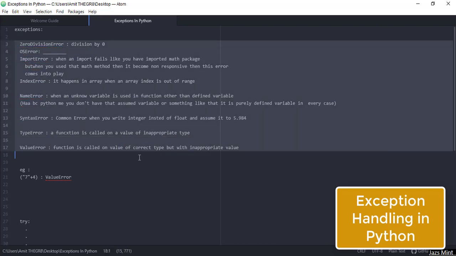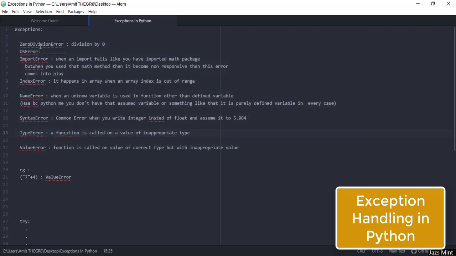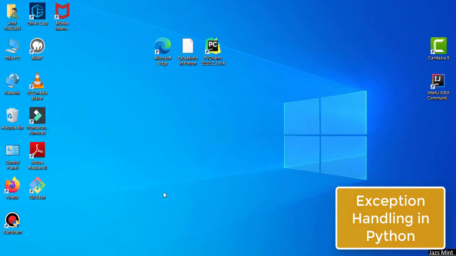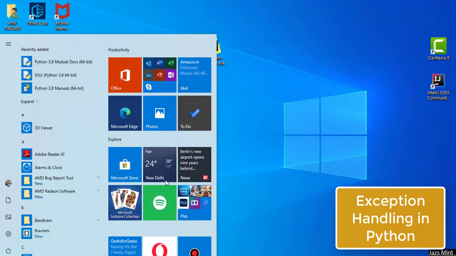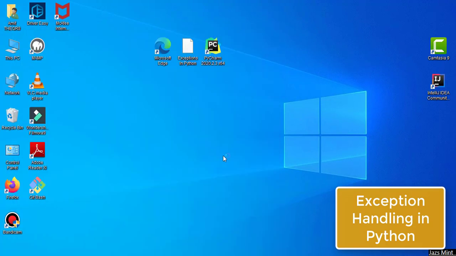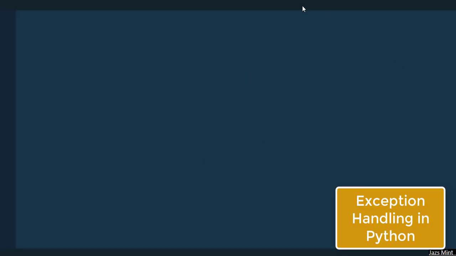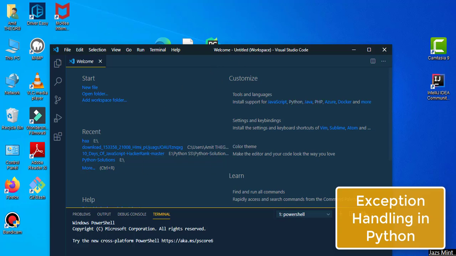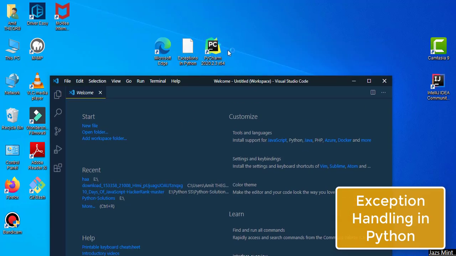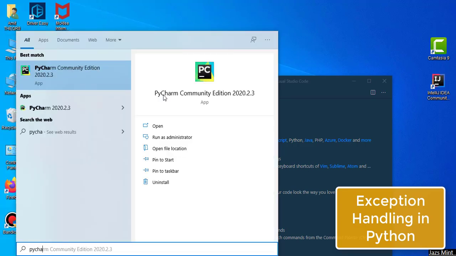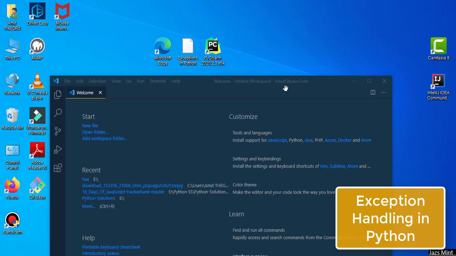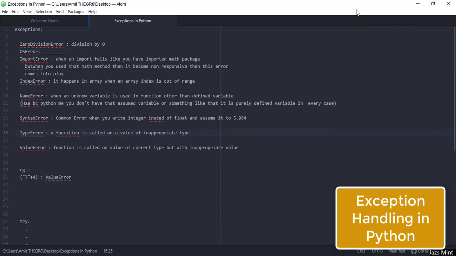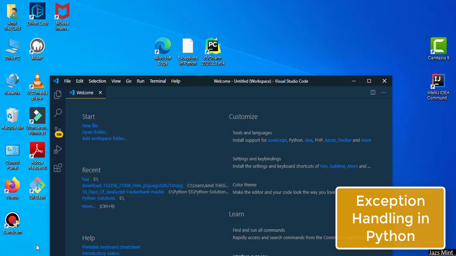In this video we'll cover the type error and the zero division error. So let's get started. You can use any IDE. I prefer to use VS Code. I can show you the different IDEs you can use. Basically I have three IDEs here: you can use VS Code, you can use PyCharm, this is the professional edition, you can go with the PyCharm community edition as well, or you can simply go with Atom. This is also a good IDE for compiling Python code.